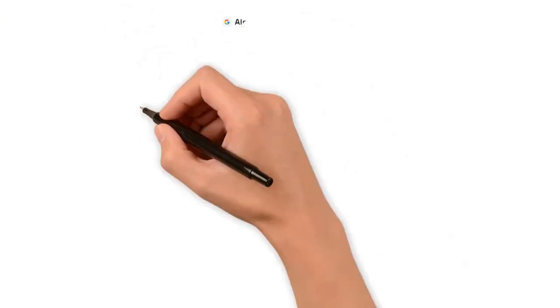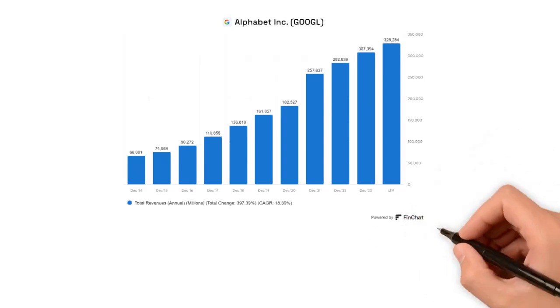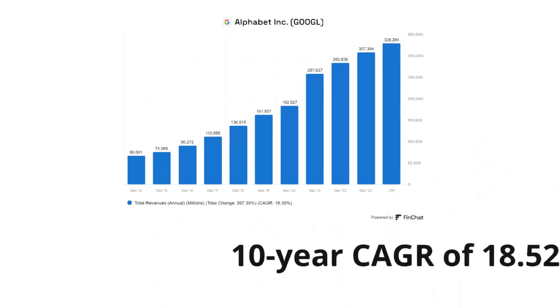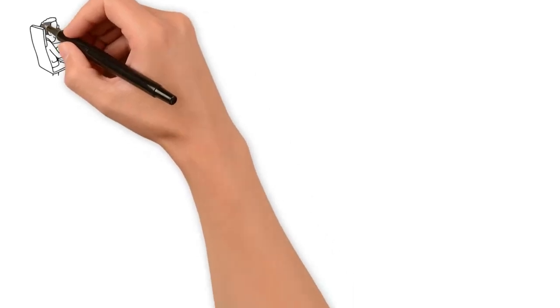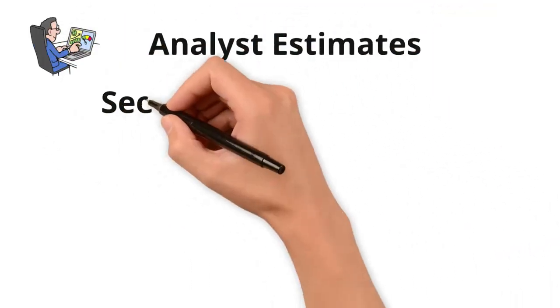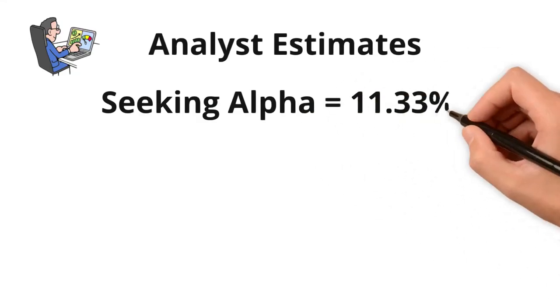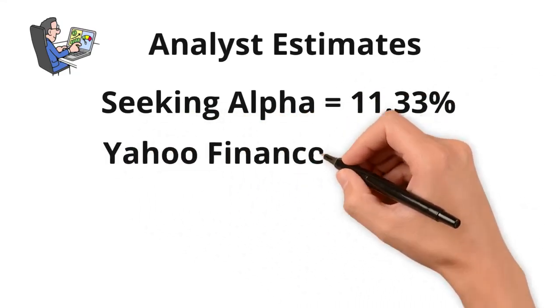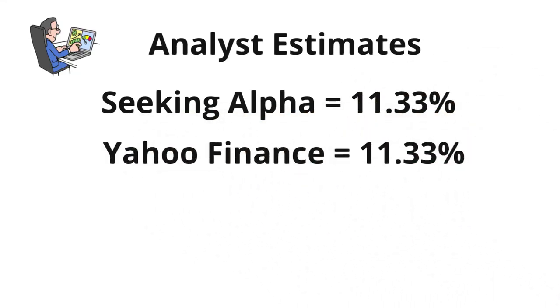Using FinChat, free by the way, we can see Google has compounded revenue growth at 18.52% over the past 10 years. Next, we have analyst estimates. If we consult a few websites like Seeking Alpha and Yahoo Finance, we can see both are estimating revenue growth rates over the next 3 years of Seeking Alpha at 11.3% and Yahoo Finance at 11.3%, exactly the same.